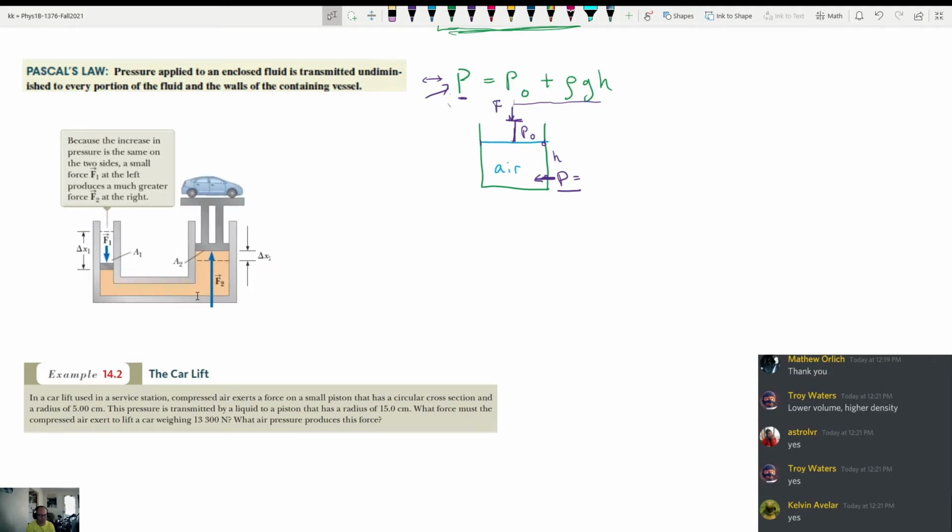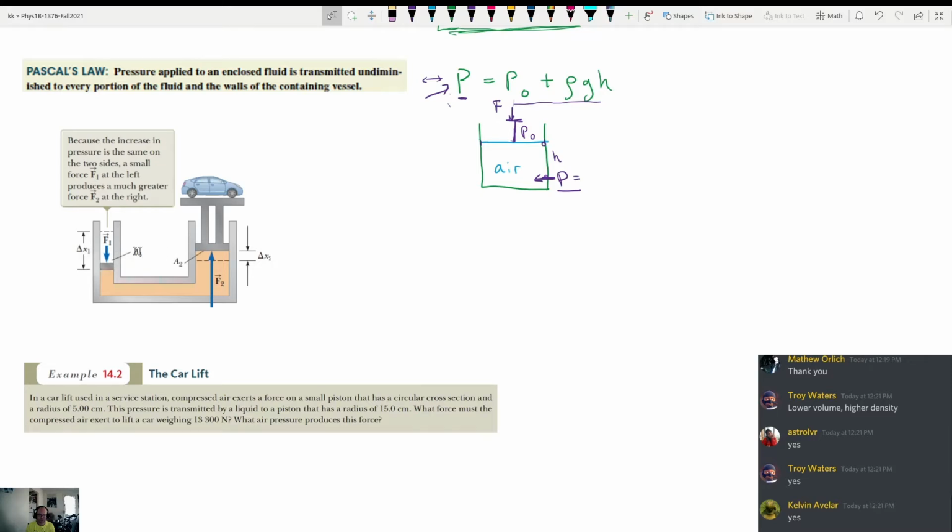So in this system, what we have are two movable pistons, one right here and one right here. The tan color is a fluid. All inside of here is a fluid. And sitting on top of the piston on the right, which has a really big area. Now this is a two-dimensional picture, but you're supposed to imagine a cylinder or a cube being pushed up. Same thing over here, where the area of this cylinder is bigger than the area of this cylinder.